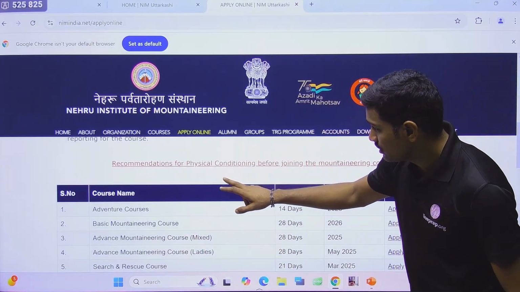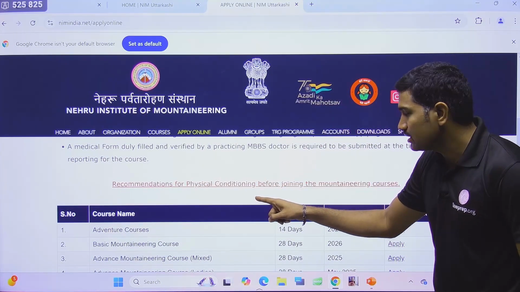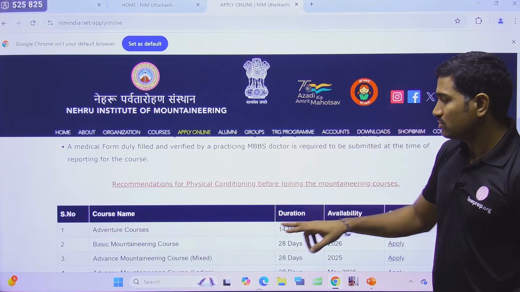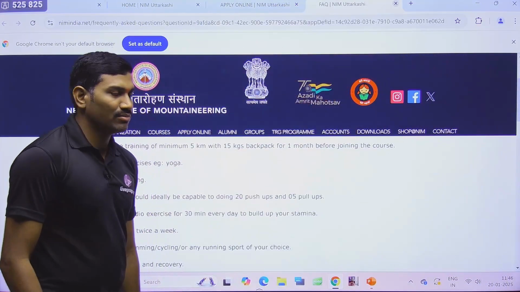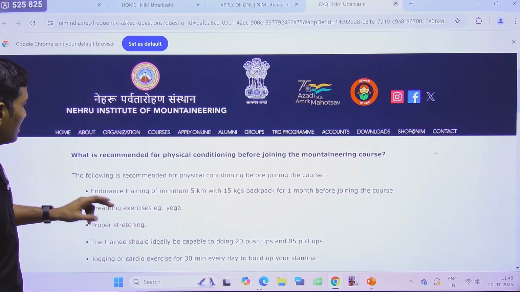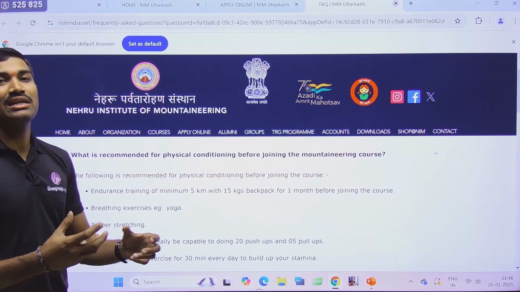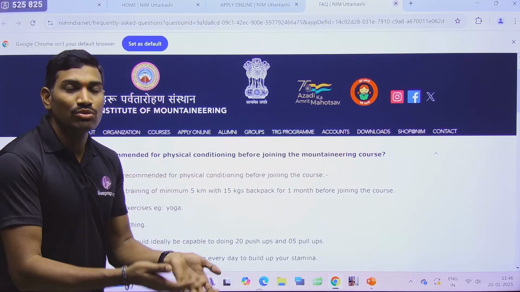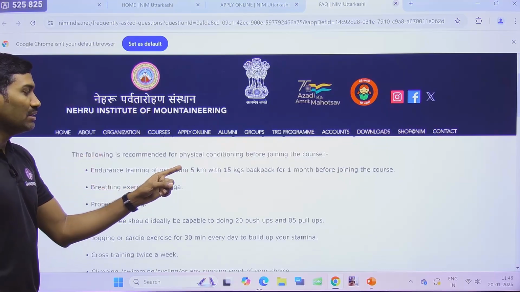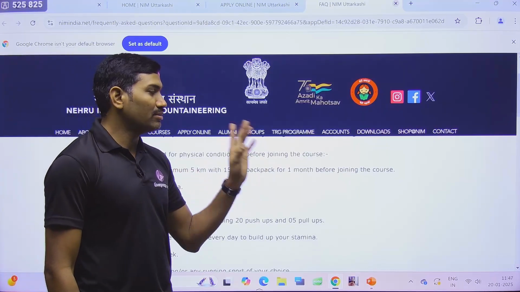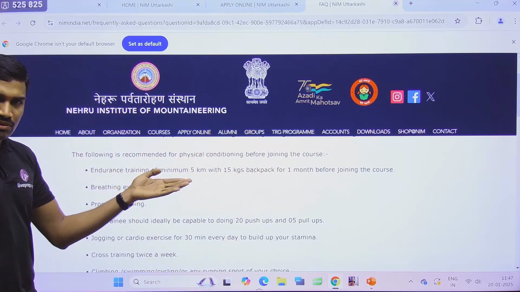Before going to this, read this one: recommendations for physical conditioning before joining the mountaineering course. Many of us need this information, right? They have given this information. Go through this. What are they saying here? What is recommended for physical conditioning before joining the mountaineering course? Physically, what type of activities do we need to do before going for the course? This is what they have given. Endurance training, minimum 5 kilometers with a 15 kg backpack for 1 month. So before going for the course, practice at least this. This is what they very clearly gave.